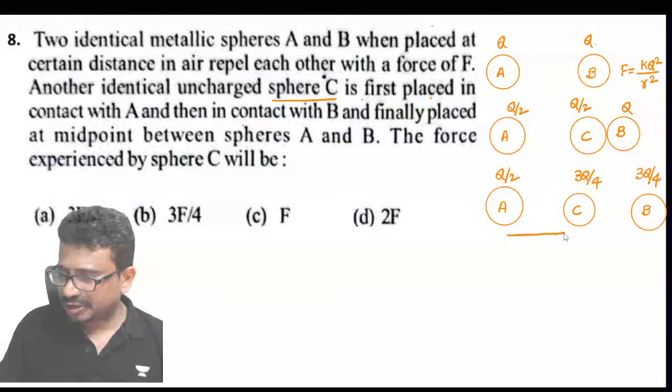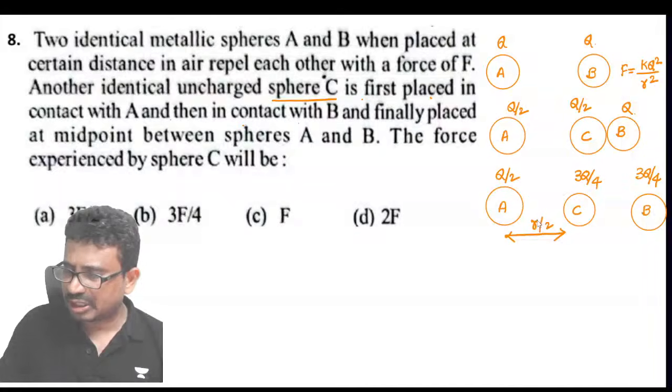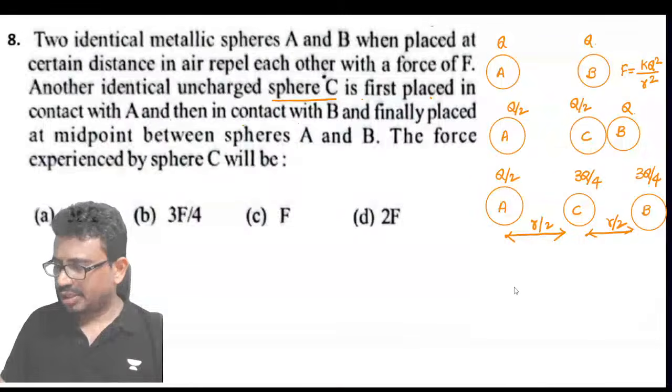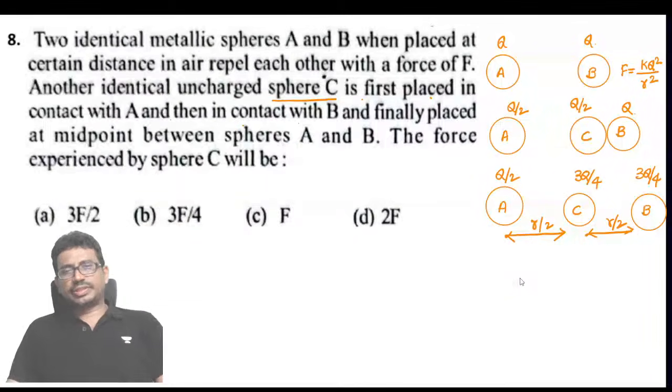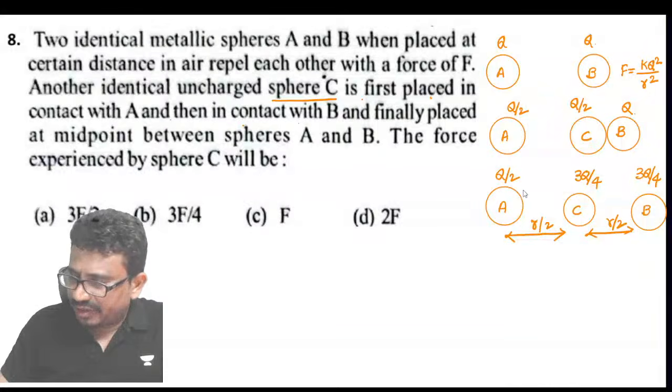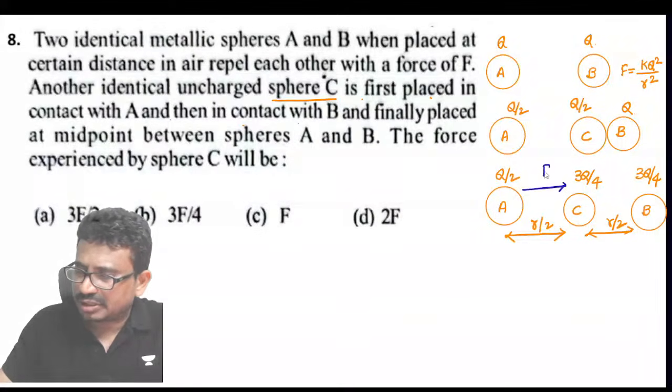And this distance, how much have they given now? Half of the previous distance, that is R/2, and this is R/2. Okay. Now they ask you to find the force on C because of A and B. Between A and C, we have the repulsion. Now this is F_AC, in this direction.